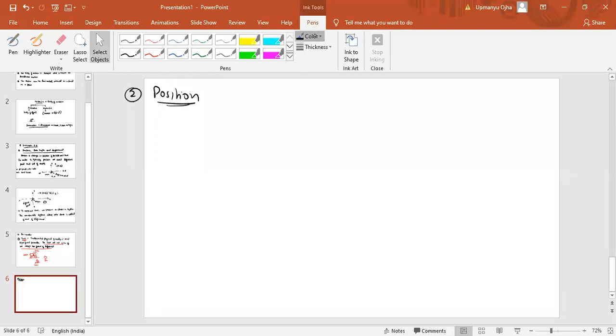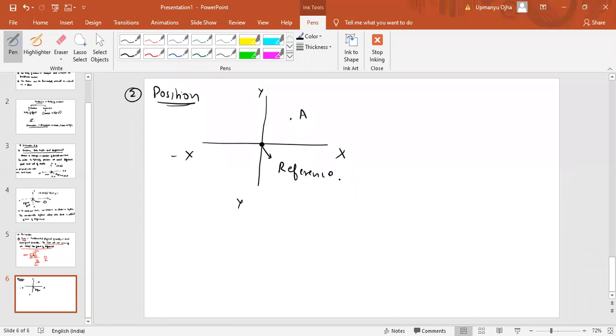Next is the position. Now position, I told you that to specify the position, we need to have x-axis, y-axis. Say point A. This is the frame, this is the reference point. So to specify the position, we need to have x-axis, y-axis, z-axis, and the reference point. Now one thing about position is that this position is with respect to this origin which we have specified here.